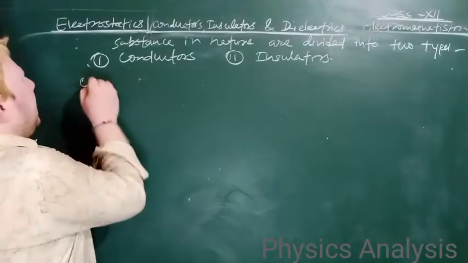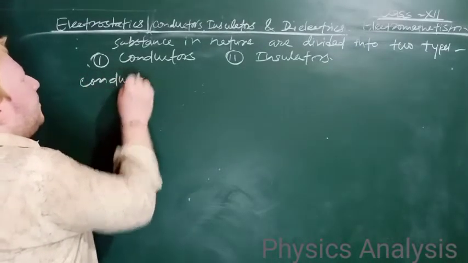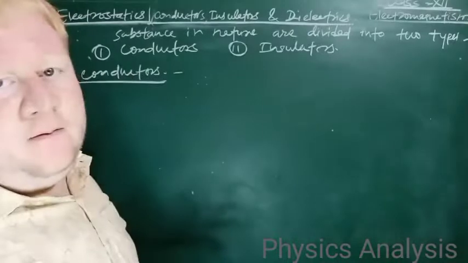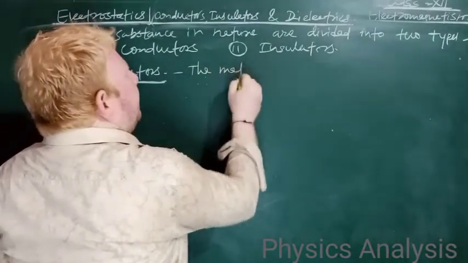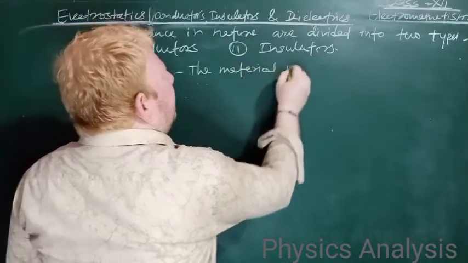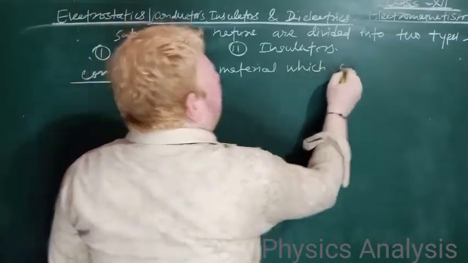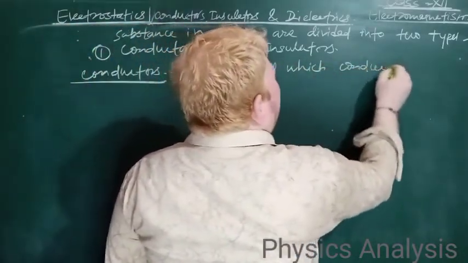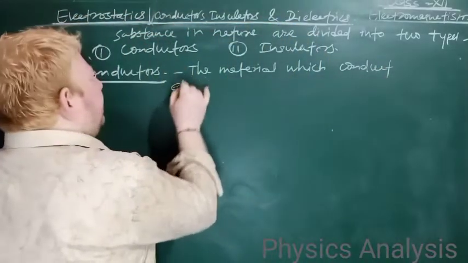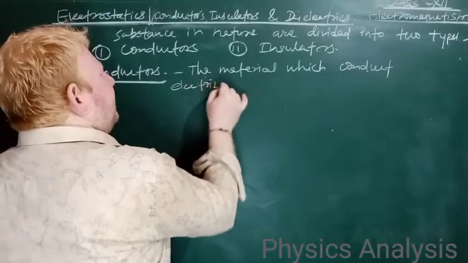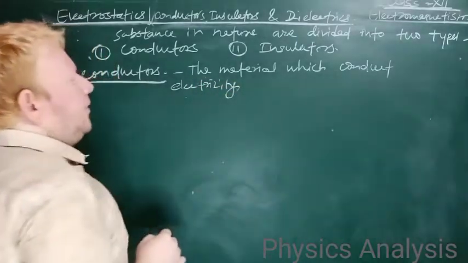See, a conductor is the material which conducts electricity.